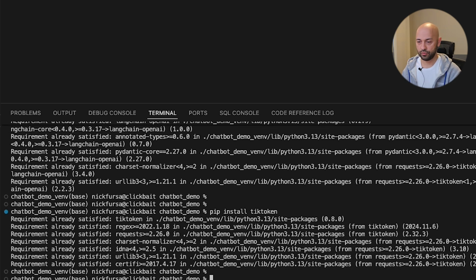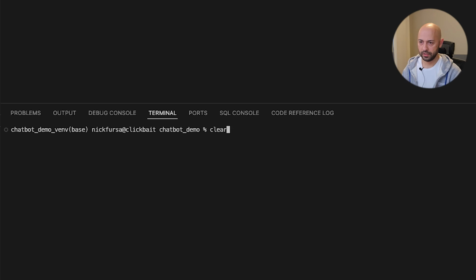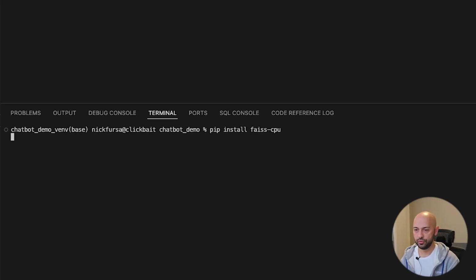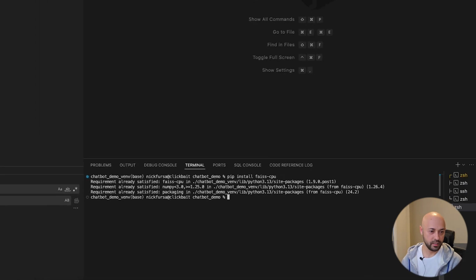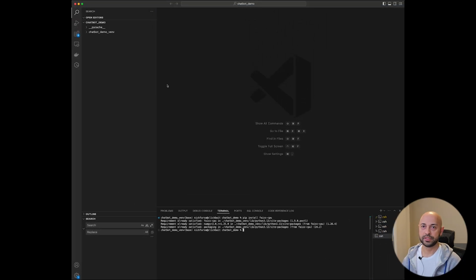Some of this is already installed because I was doing that before the video, but you shouldn't have. You should be able to follow. We need to install FAISS CPU. FAISS has two versions, one for CPU and another for GPU. Depending on what system you run, pick the one which works for you. Done that.